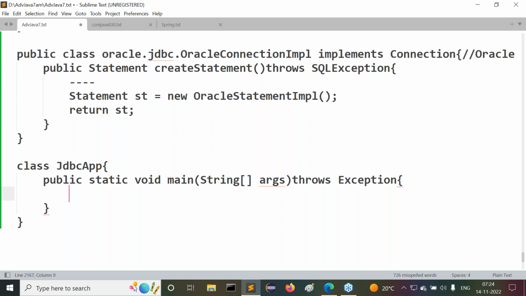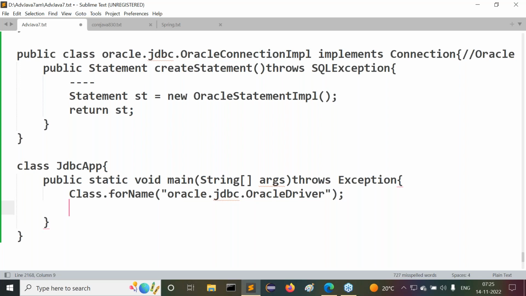Then what statements can we provide? First one is Class.forName("oracle.jdbc.driver.OracleDriver"). But to use this, we need to keep the OJDBC11.jar file in the classpath. If you're using an IDE, we need to keep that OJDBC11.jar file in the build path inside the Eclipse IDE. I will show how to do this anyway.